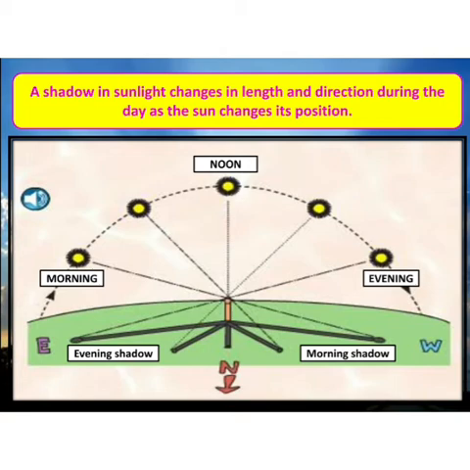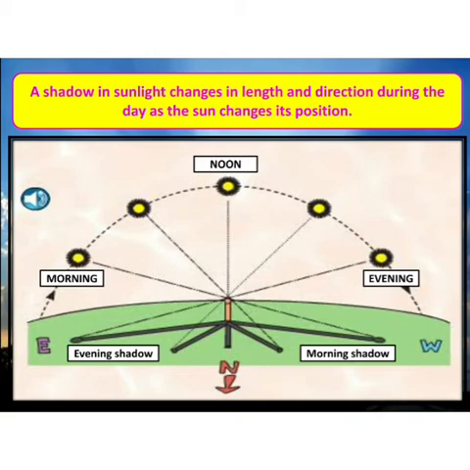Now as we move from morning shadow to evening shadow, what do we see? That first it is the longest, then it becomes short, and again it is longest. Also during the noontime, when the sun is overhead, the shadow is exactly below, which means the shadow is formed on the opposite side from where the light is coming.